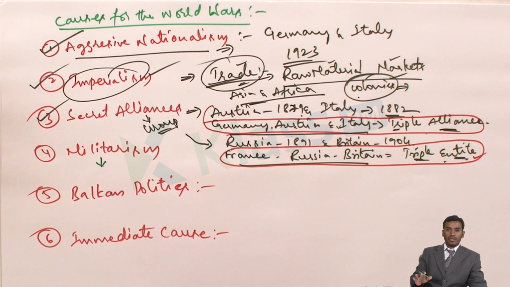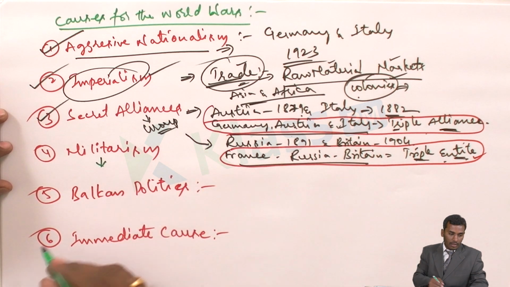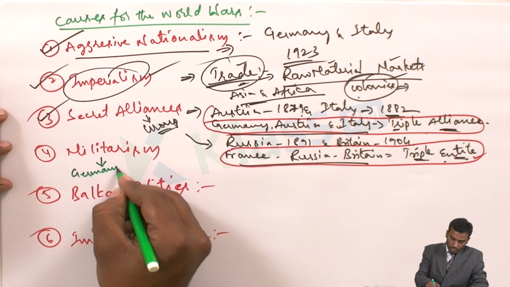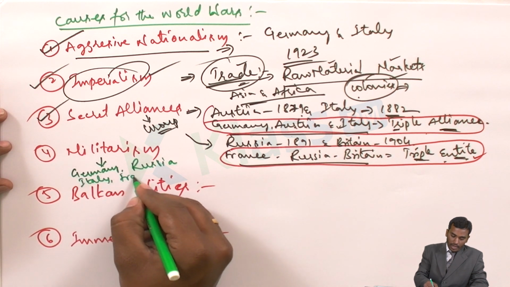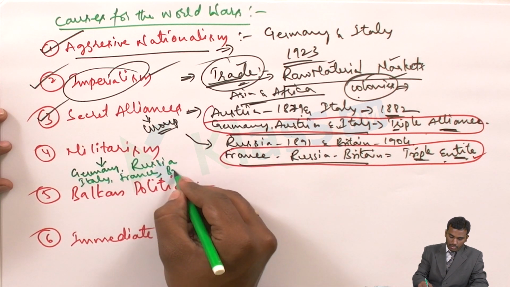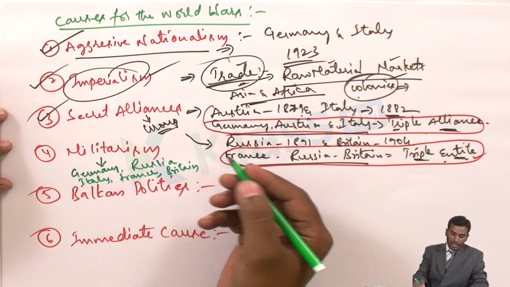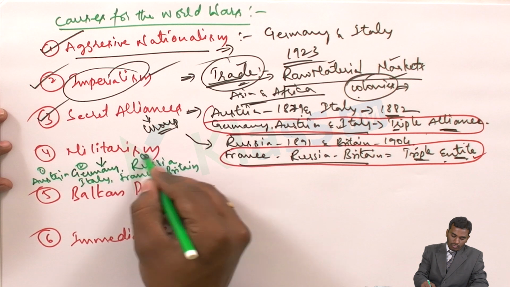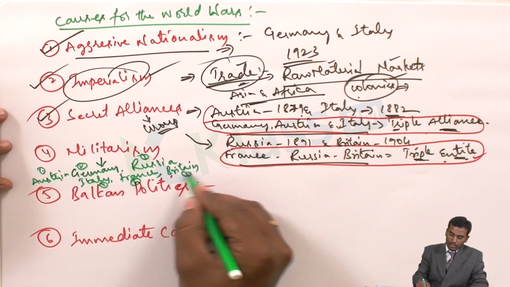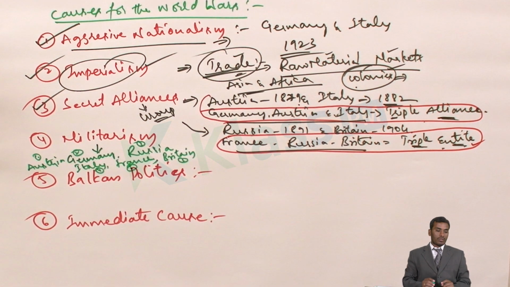Here we have six developed countries in the world. They are Germany, Russia, Italy, France, Britain and Austria. 1, 2, 3, 4, 5, 6. These six developed or big countries in our world felt that they needed a strong military organization.